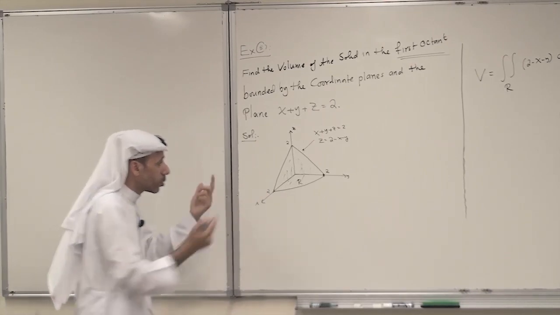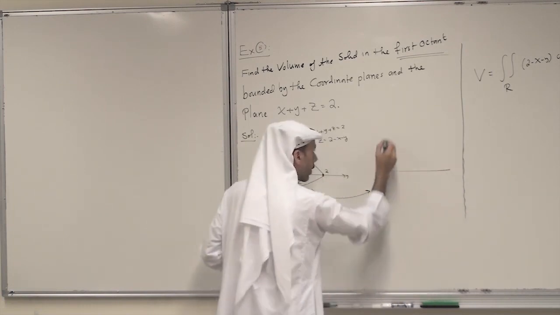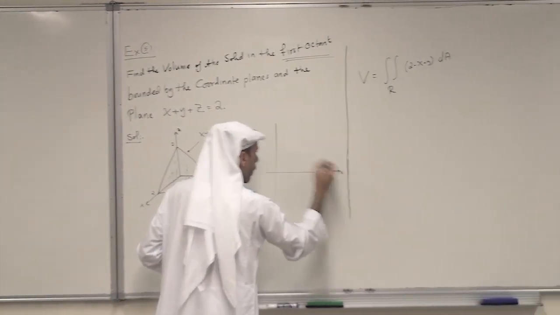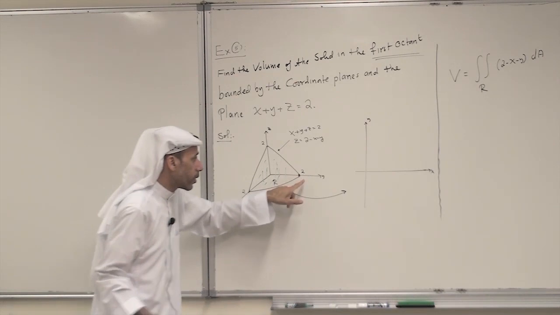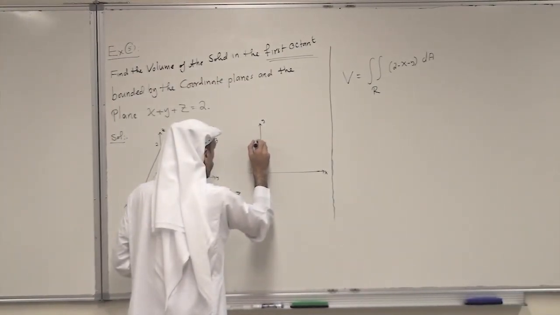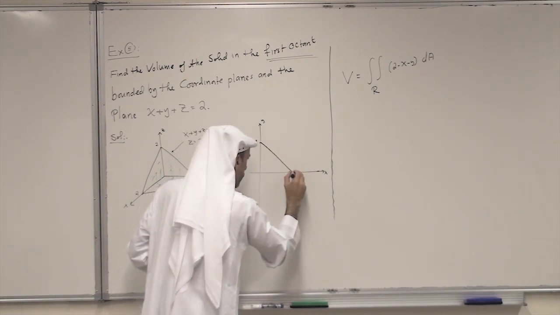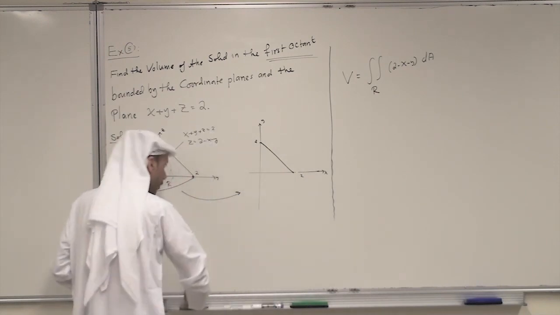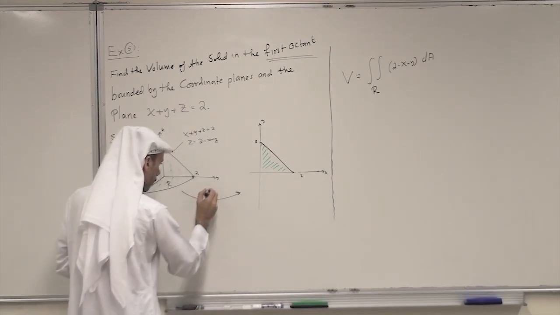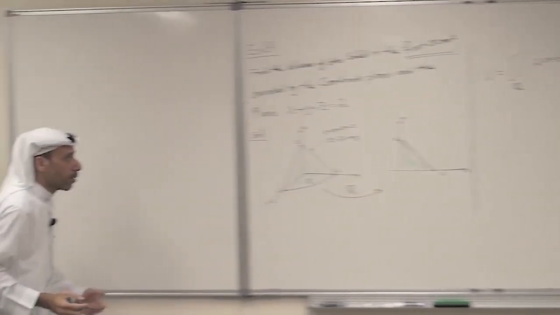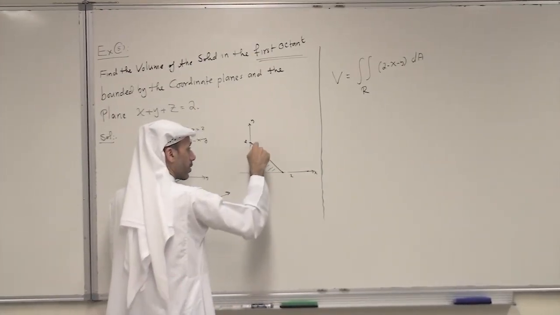So describe R. It is better to bring R to the xy plane to make the picture clearer for us. So this is x and this is y. On the x-axis it is 2 and on the y-axis it is 2 also. And this is the line here, and this is the region R. It is bounded between the x-axis and the y-axis and this line.